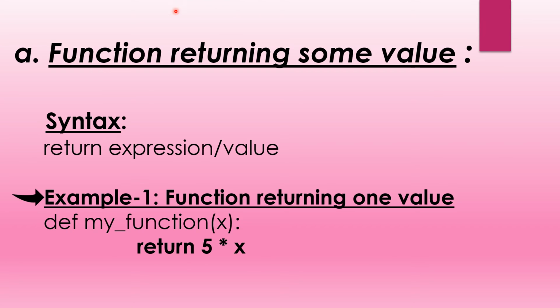Now let us see a function returning some value. The syntax is: return expression or value. For example, here is a function returning one value. We have defined a function my function with parameter x, then return 5 asterisk x. Here the function will stop and give the output 5 into x.